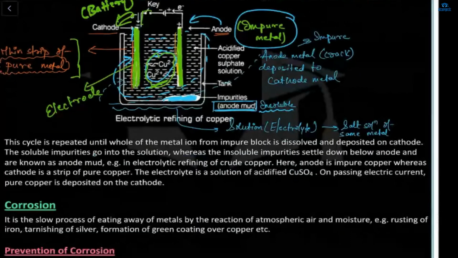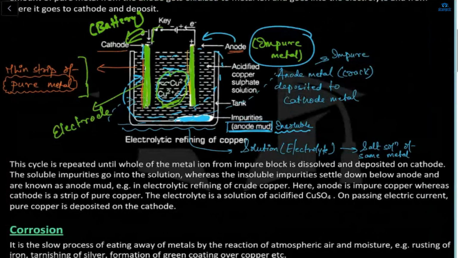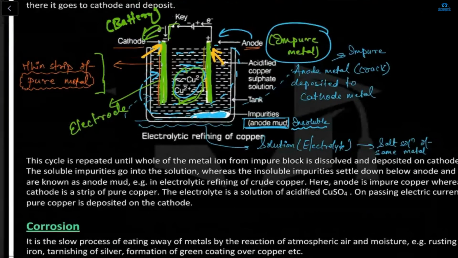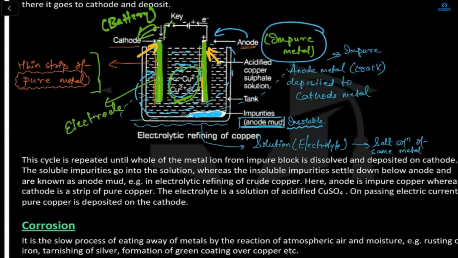See, so we will go through this diagram. This is your cathode part. This is your anode part. There is an electric current getting passed through the cathode and anode, and this is your electrolytic refining solution where copper is there. The cathode is a thin strip of your pure metal, and the anode is your impure metal.